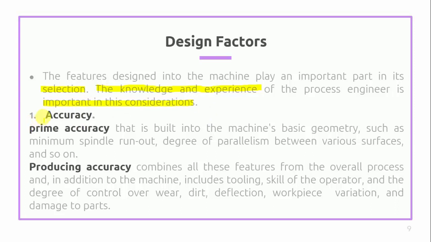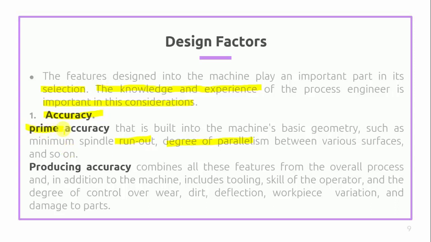Now first we will discuss accuracy. What is accuracy? That is the prime accuracy, which is built into the machine's basic geometry, such as minimum spindle runout. After that, the degree of parallelism between the various surfaces and so on. There are many accuracy factors or geometrical tolerances we already discussed in the second unit. So that is the prime accuracy.